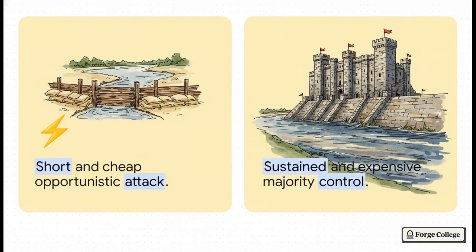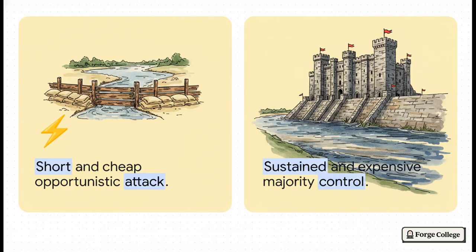But we do have to distinguish between two totally different flavors of this attack. A short opportunistic attack might just involve renting some cloud hash power for a few hours. It's relatively cheap, and you'll see it as a sudden, weird replacement of the chain's tip. On the flip side, sustained majority control, that is a long-term siege. It requires colossal, continuous operational dominance and massive ongoing capital. You'd see persistent statistical changes across the board.